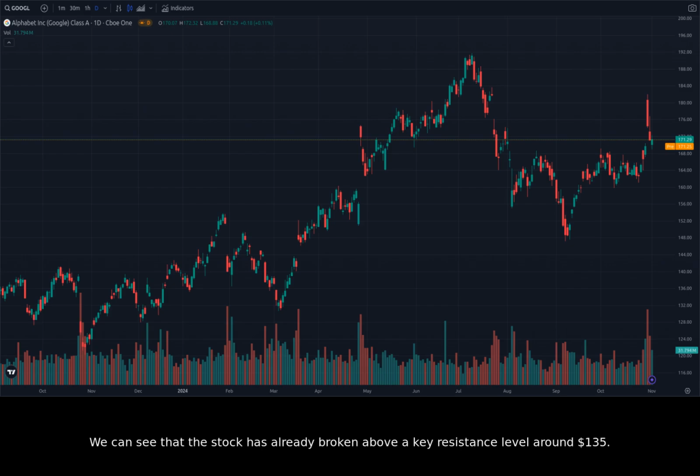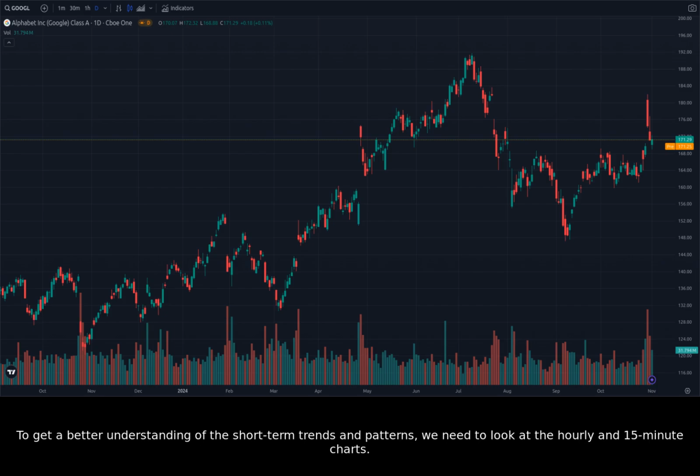We can see that the stock has already broken above a key resistance level around $135. The next resistance level to watch out for is around $145. If the stock breaks above this level, it could signal a continuation of the uptrend and a potential move towards $160. It's important to note that the daily chart only gives us a broad overview of the market.